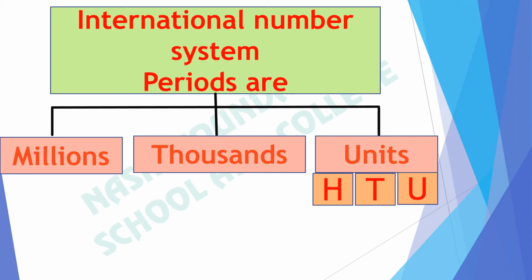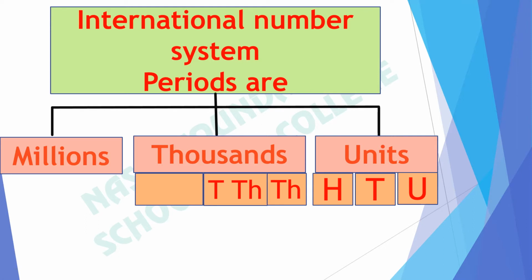Then it comes thousand. Thousand is further divided into three groups: thousands, 10,000s, then 100,000. I repeat, thousand is divided into three groups: 1,000, 10,000 and 100,000. Then it comes millions.